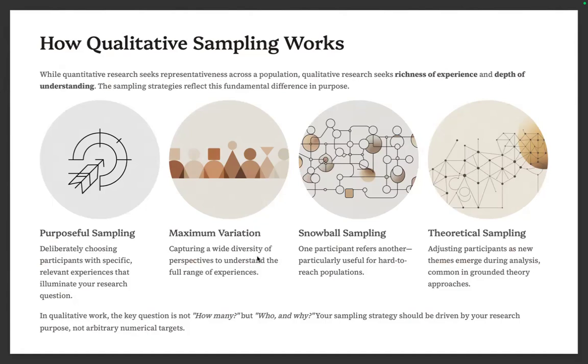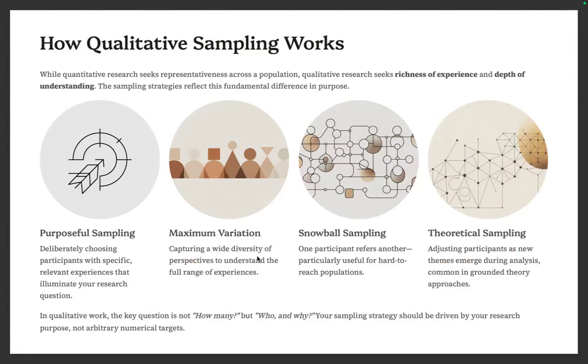So there is an endorsement of sorts, where you're just passed on from one person to another. That's what it means. And then theoretical sampling: adjusting participants as new themes emerge during analysis, common in grounded theory. As you move forward, you look for people who will play a significant role.